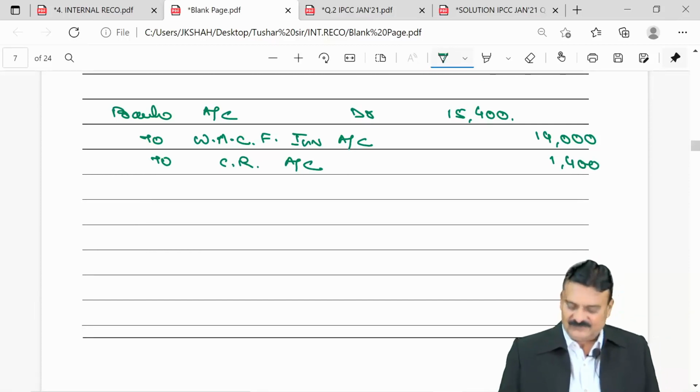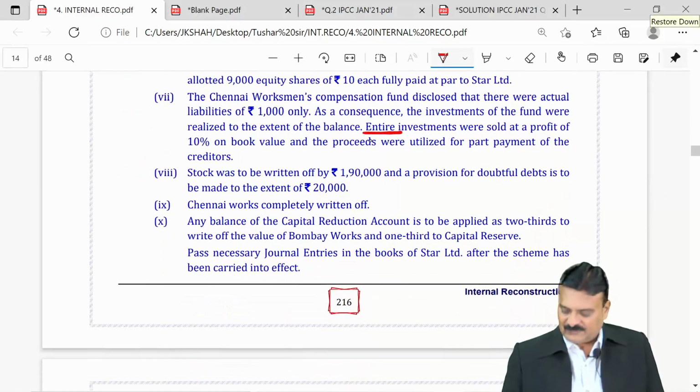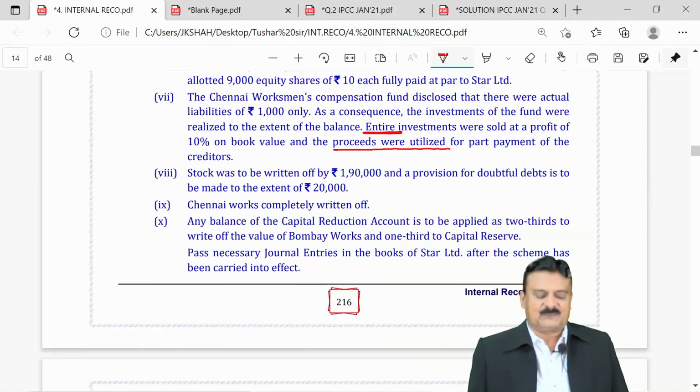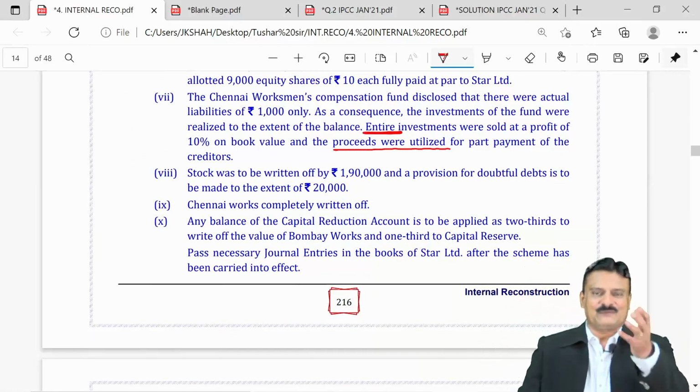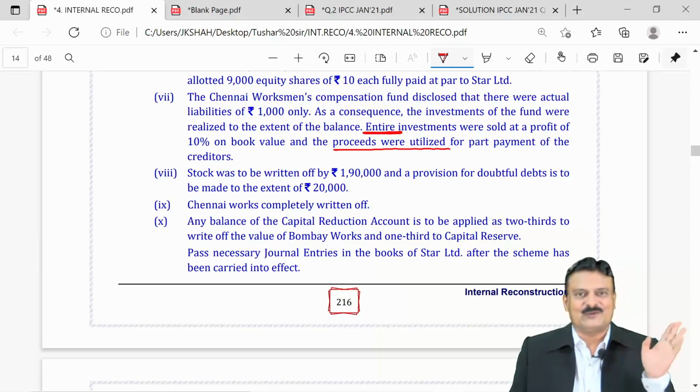And the question also says in the same line that the sale proceeds were utilized for part payment to creditors. This 15,400 which our company received by selling investments will be paid off to creditors.